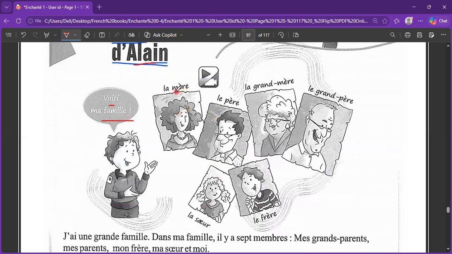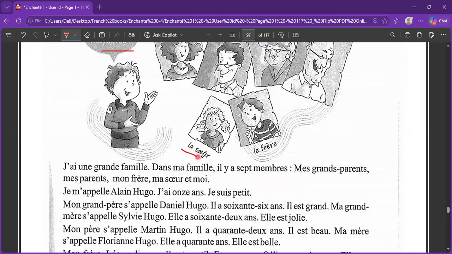The mother is la mère, the father is le père. The grandmother is la grand-mère. Remember, this is the exception. We don't need to put E here with the grand. And the grandfather is le grand-père, although the definite article shows the gender of the person. Sister is la sœur and the brother is le frère.